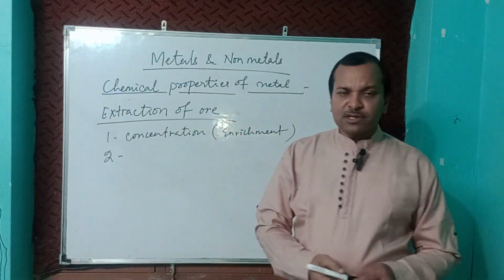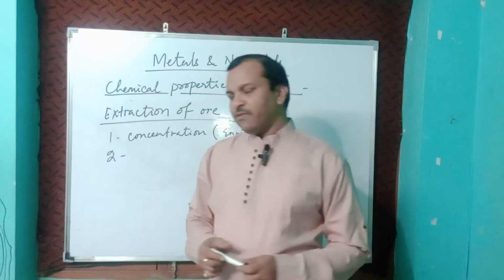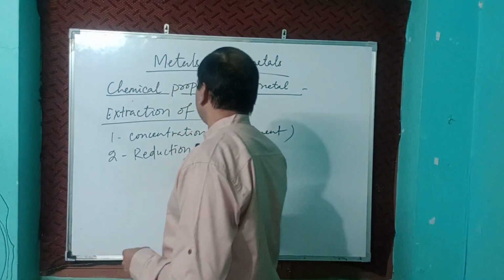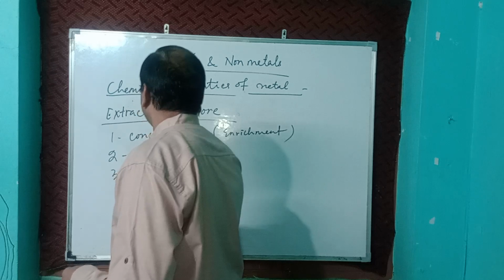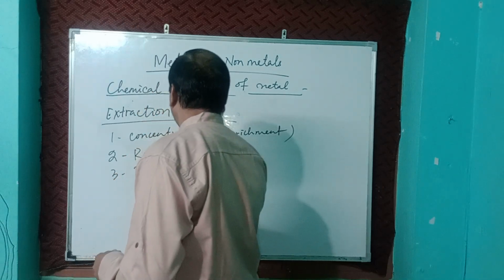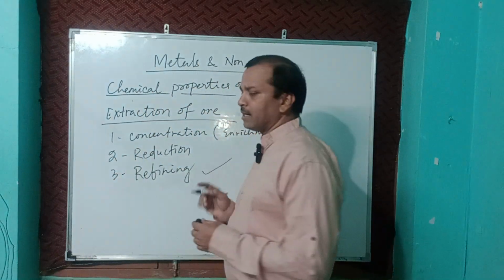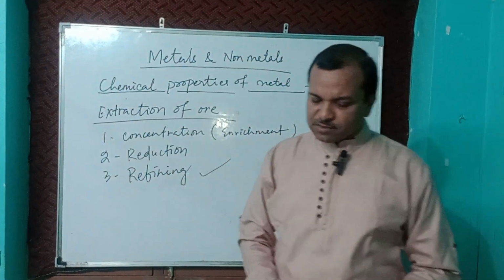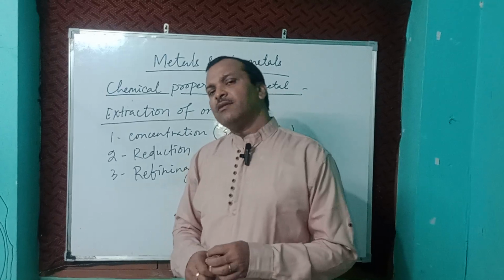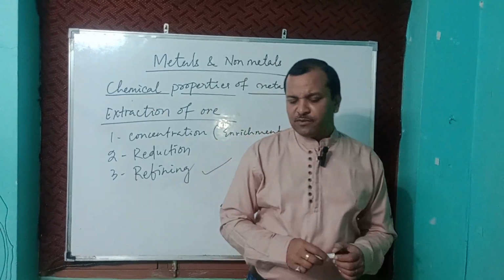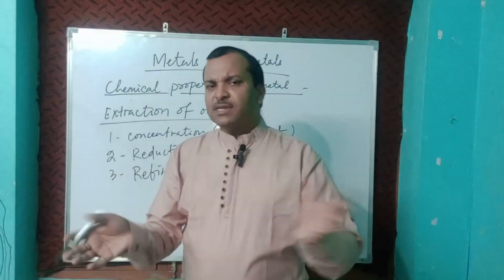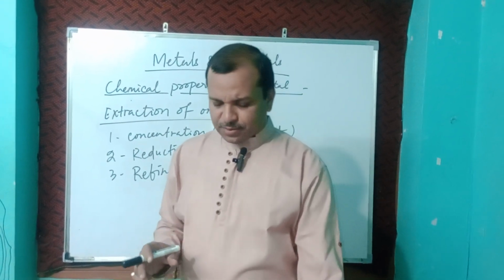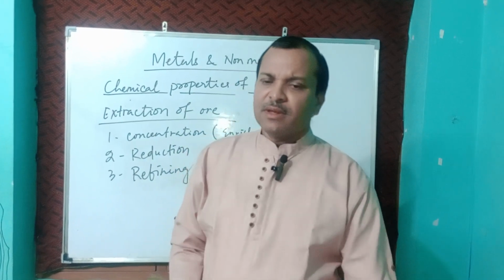Second one is called reduction. Third one is refining. When we refine, after that we will get the pure metal. To get pure metal, we have to go through this process. First we have to concentrate. Concentrate means we have to remove the impurities. First we have to wash it. We have to clean the impurities, the gangue, by different methods.